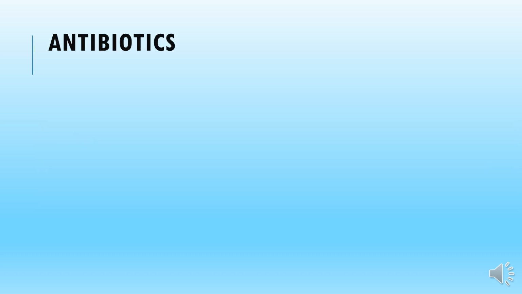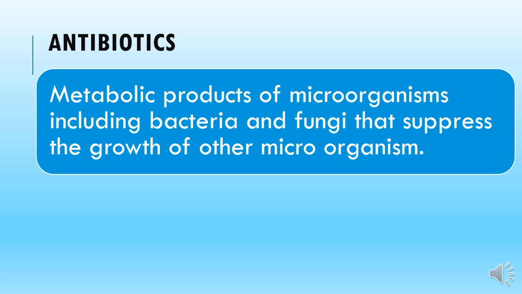Our next topic in this chapter is about the different types of antibiotics. Before moving into the actual antibiotics, here is a little introduction. Antibiotics are basically the metabolic products of microorganisms, including bacteria and fungi, that suppress the growth of other microorganisms.